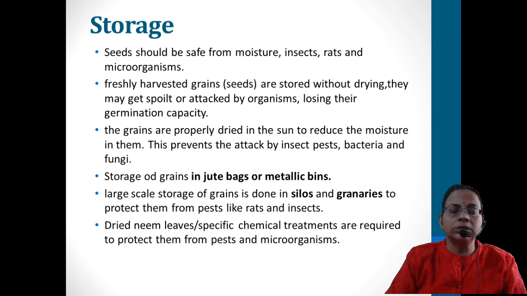So as soon as the separation is over, the harvesting is over, the seeds have to be taken to a very good, neat place, and there they have to be dried. That process is called dehydration, and it has to be properly bagged. The grains are properly dried in the sun to reduce the moisture. At the same time, they have to be stored properly.